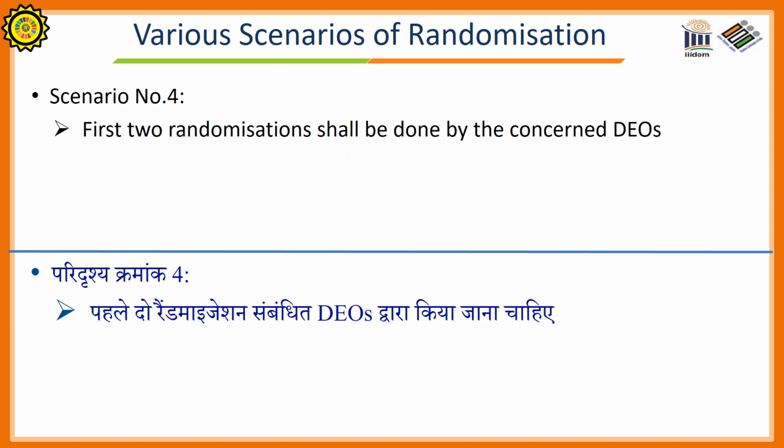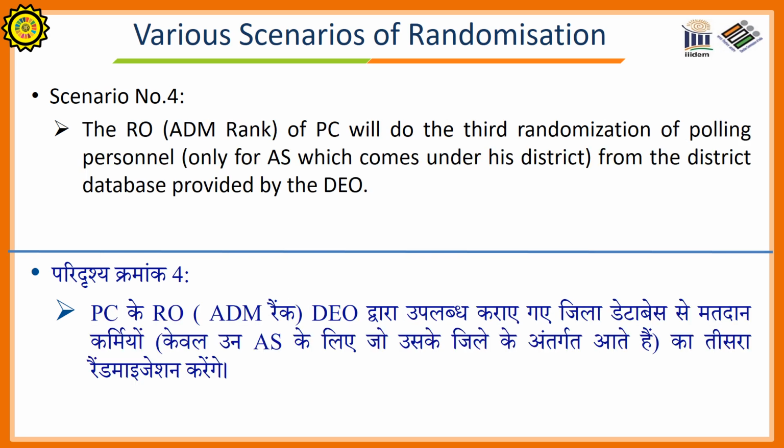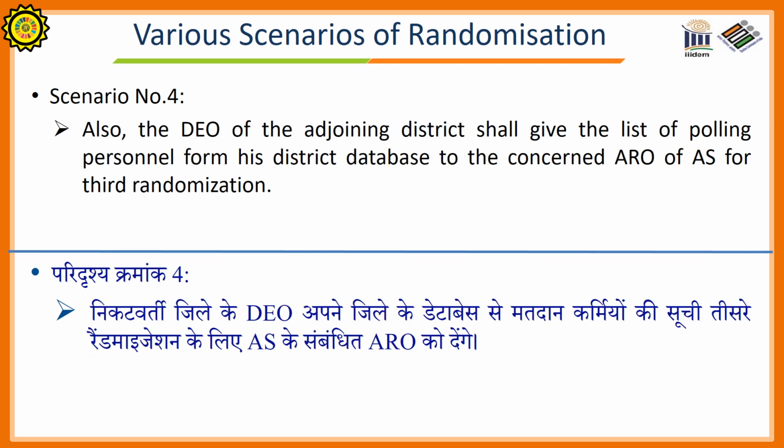First two randomizations shall be done by the concerned DEOs. The RO, who is the ADM rank officer of a parliamentary constituency, will do the third randomization of the polling personnel only for the assembly segment which comes under his district, from the district database provided by the District Election Officer. Also, the District Election Officer of the adjoining district shall give the list of polling personnel from his district database to the concerned ARO of the assembly segment for third randomization.